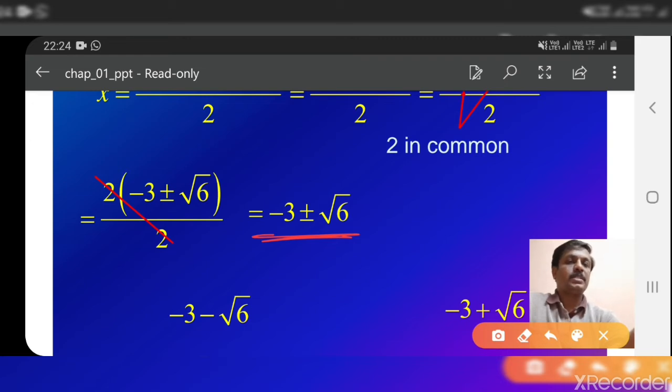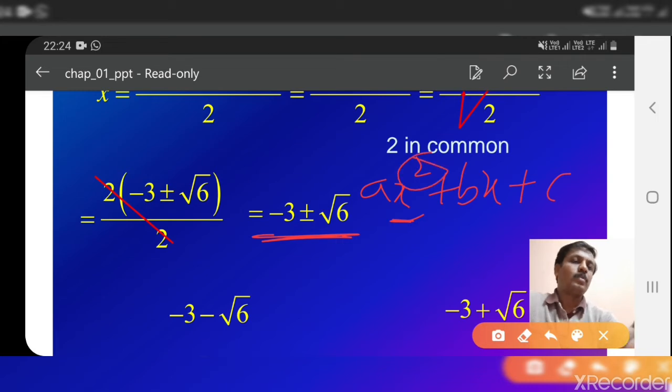The number of solutions of any equation is equal to the order of the equation. Here the order of the equation means the highest power in the equation. See, ax square plus bx plus c is a quadratic equation. Here what is the highest power of x? 2. So here we will get two solutions. If you take the equation ax cube, it is not a quadratic equation.